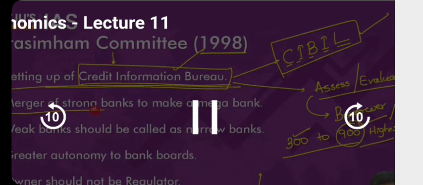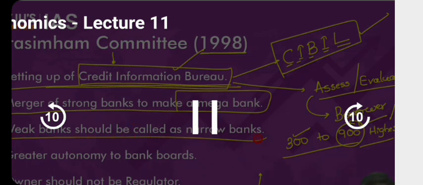Next, merger of strong banks to create a much larger bank. There are good, strong banks, meaning those with a good asset base, whose lending activities are good and whose NPAs are lower. Now you merge these kinds of banks and create a much bigger bank. What was the objective? If you create a much bigger bank, they'll be able to focus on development of infrastructure. They'll be able to provide large value loans in the market. That was the second recommendation.